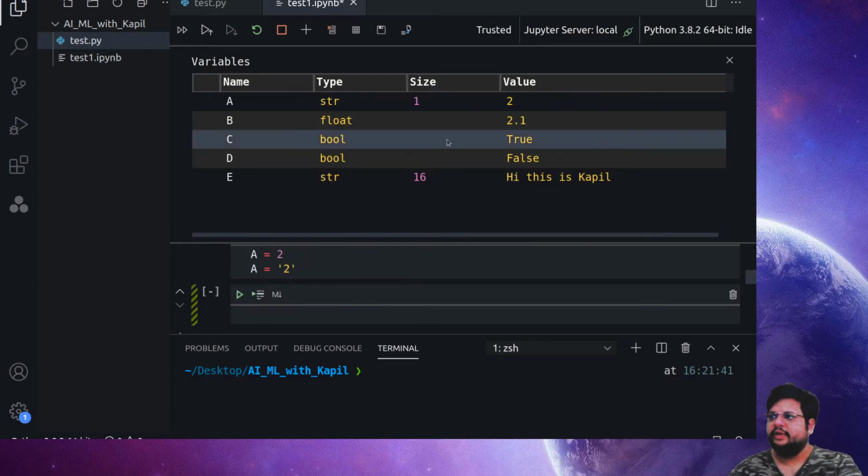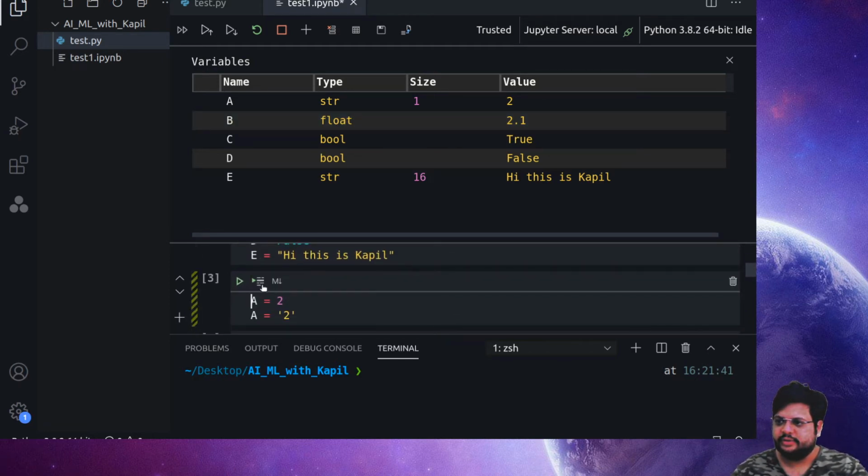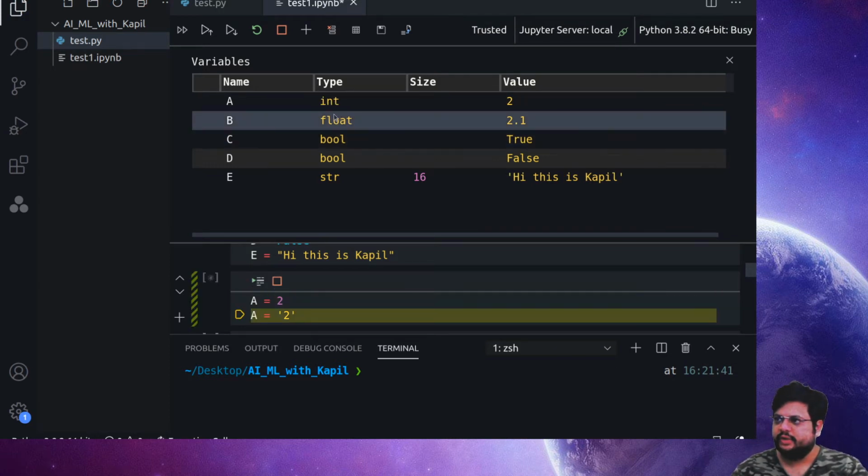So now what is the final value of a? Now if we come and decode this part, we'll go run by run. The moment I run this part, right now if you see, a is an int with the value 2, correct?